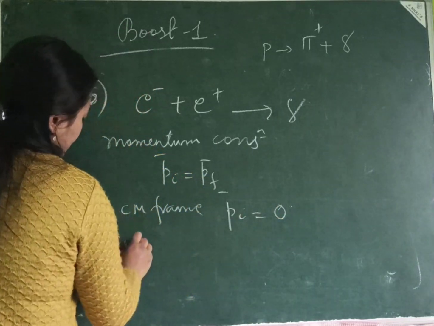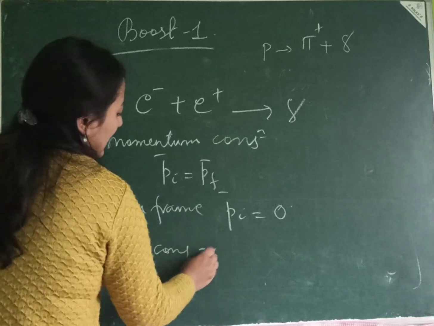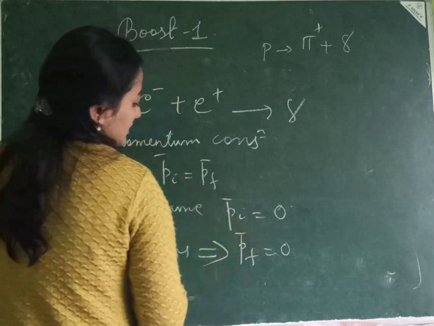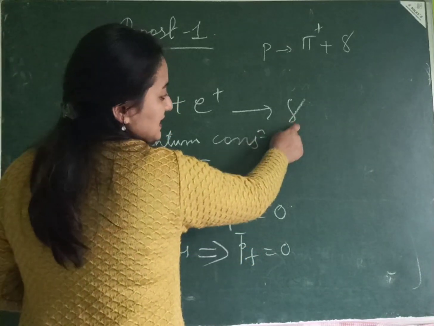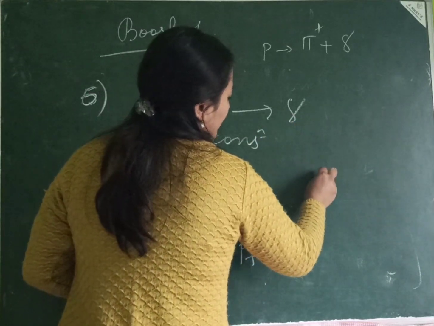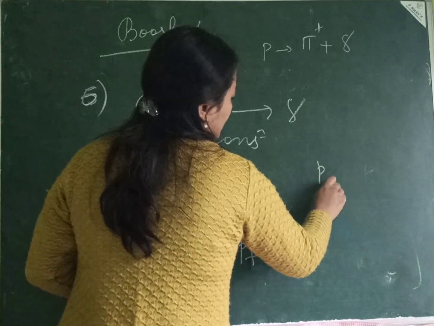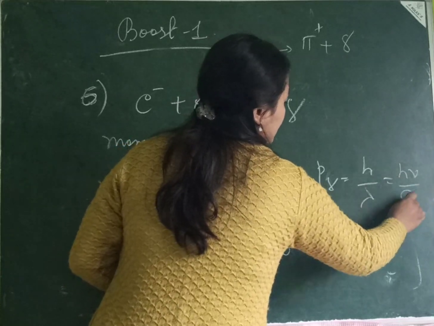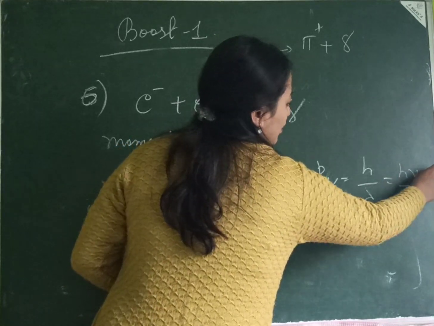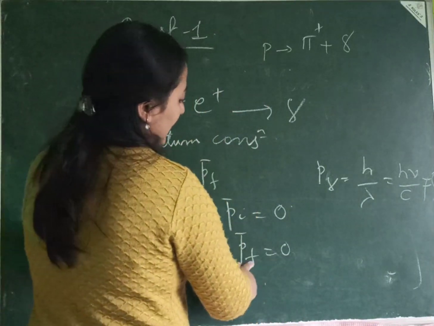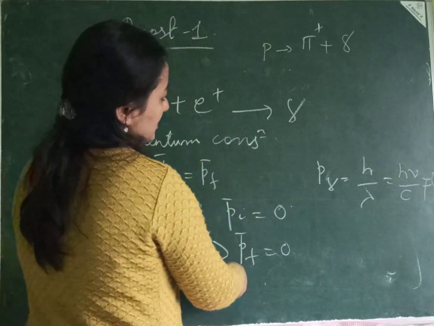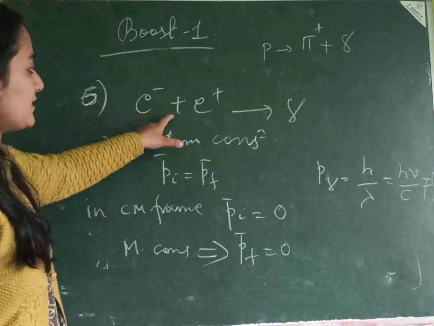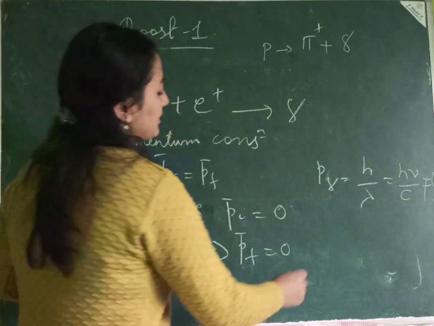So, momentum conservation implies that my P final should also be equal to 0, right? But because this is gamma, and I know for gamma, P gamma equals h by lambda, which equals h nu by c, and this term h nu is not equal to 0, right? Hence, my final momentum from momentum conservation and from the property of gamma is not equal. Hence, this is violated by momentum conservation.